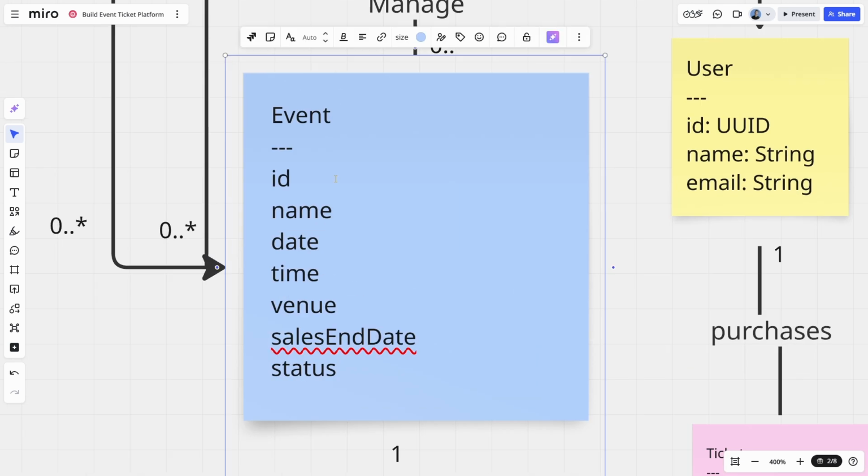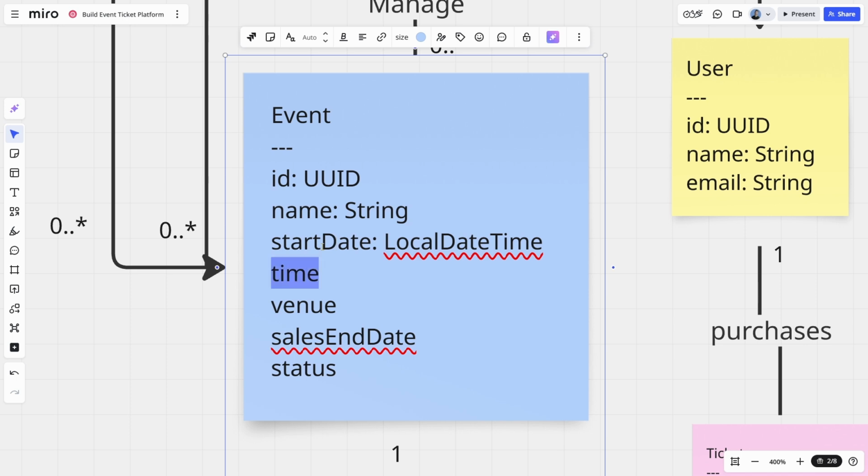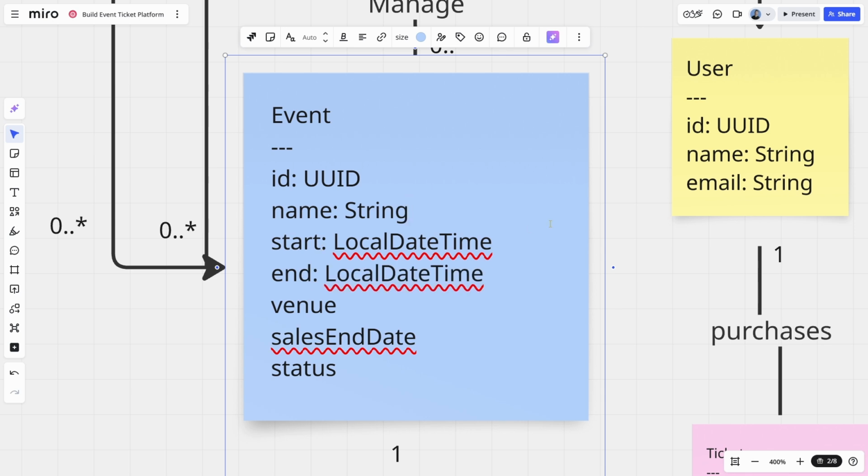Event. Let's do event next. So ID is going to be a UUID. Name, string. Date, local date time. Oh, we have a separate date and time. Maybe we should, now this is a good point. I think what might be a better way to do things is if we say start date time, or maybe just simply start and then end, like that. And then we have clearly defined start and end times for the event. And then from that, we can extrapolate things like the duration of the event.